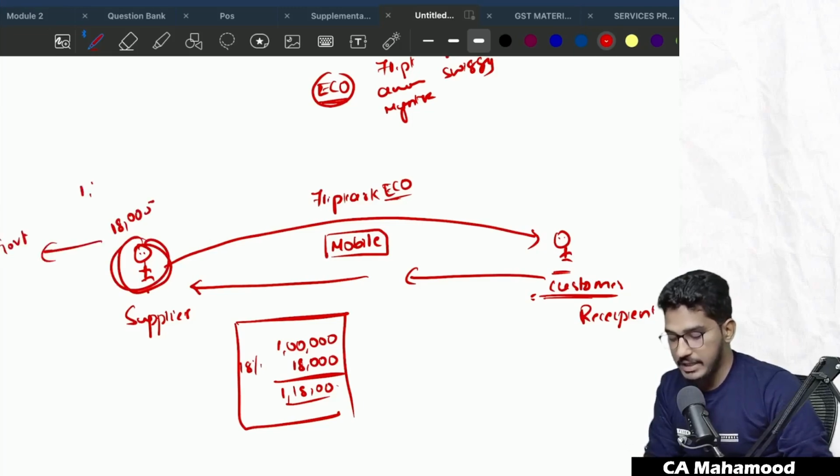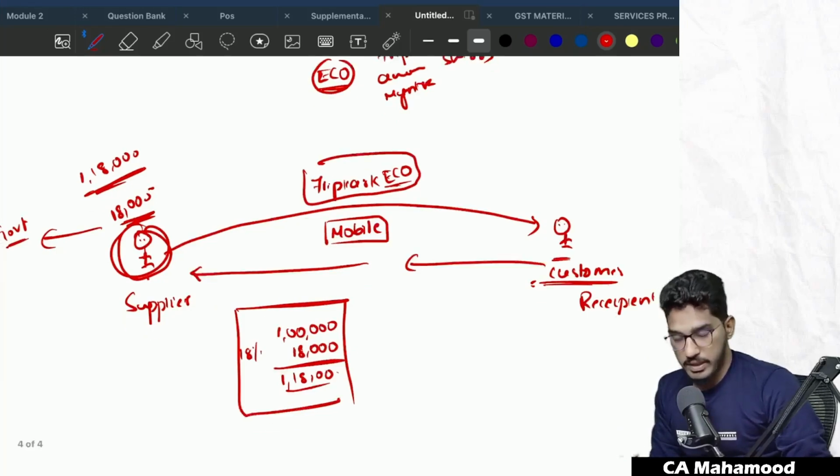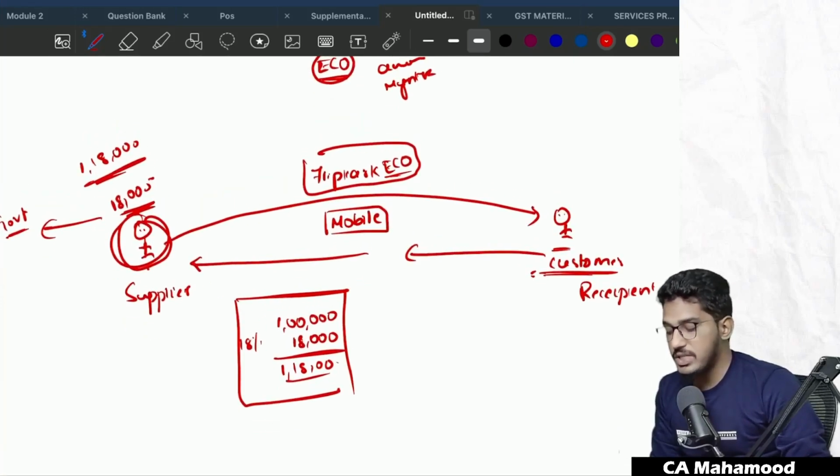The supplier will get the entire value of 1,18,000. Out of that 1,18,000, the supplier will collect this 18,000. The supplier will take this 18,000 GST component and pay it to the government. So when goods and services are supplied through an e-commerce operator, the suppliers will collect the GST from the recipients and pay it to the government.